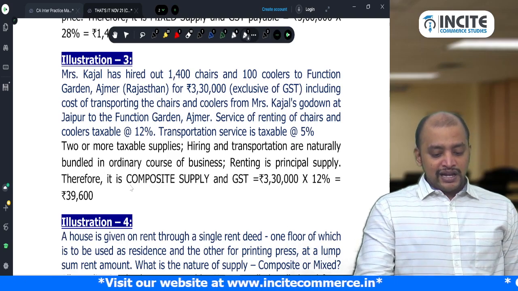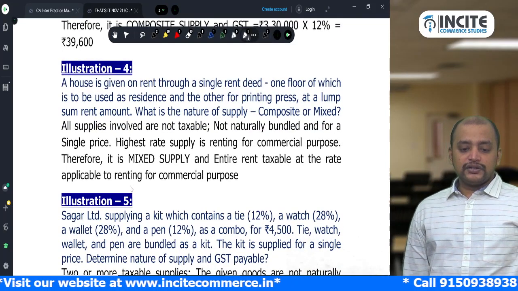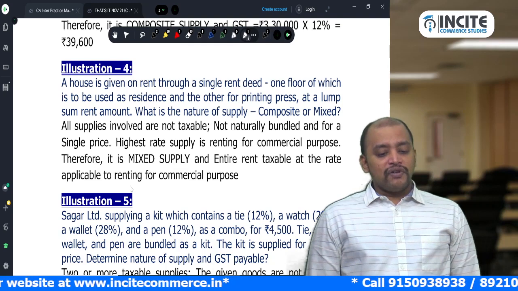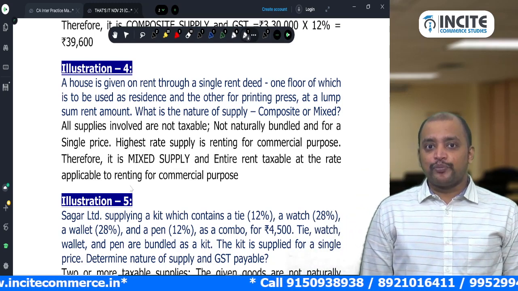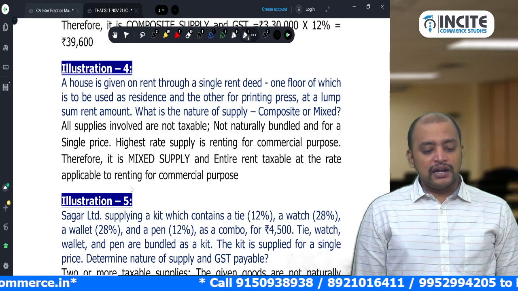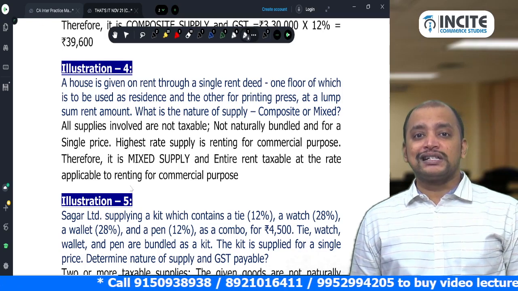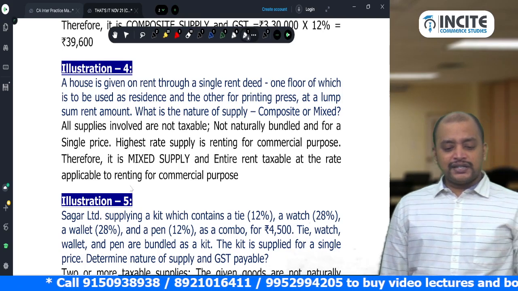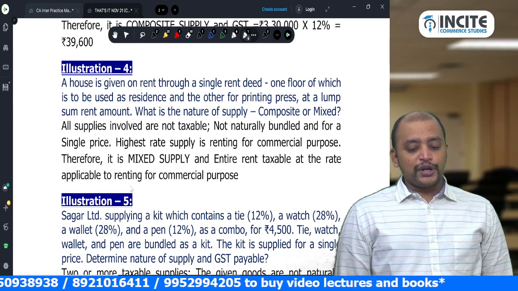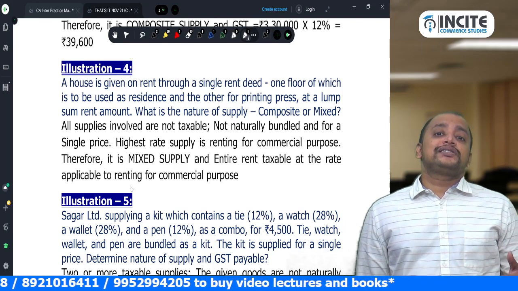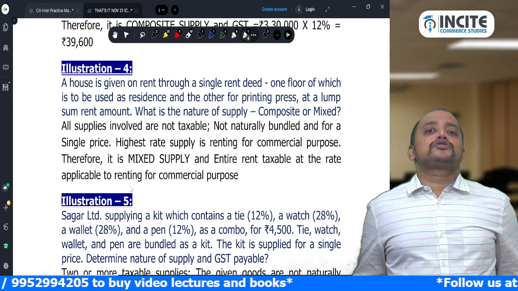Okay. Then illustration number 4. A house is given on rent through a single rent deed, one floor of which is to be used as residence and the other for a printing press. At a lump sum rent amount, what is the nature of supply? Is it a composite supply or a mixed supply? So first, whether all the supplies involved are taxable? No, because when we give it on rent for residential purpose, it is exempted, whereas when we give it for commercial purpose, it is taxable. So all are not taxable.